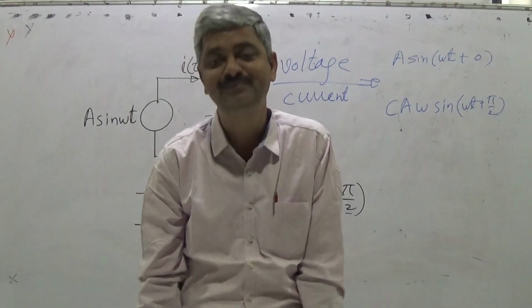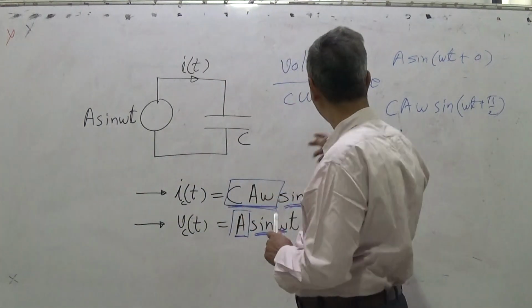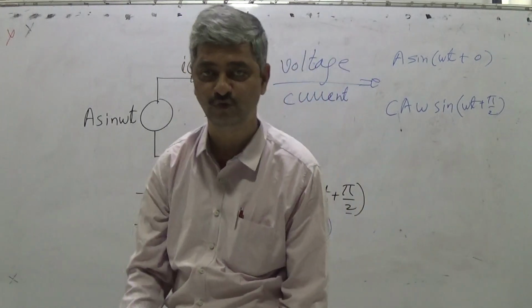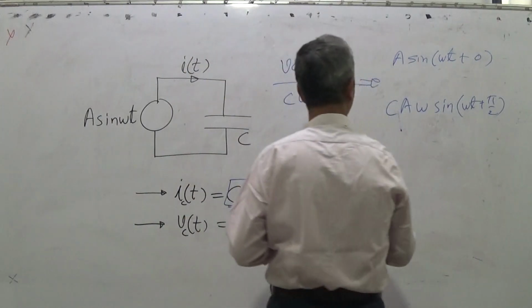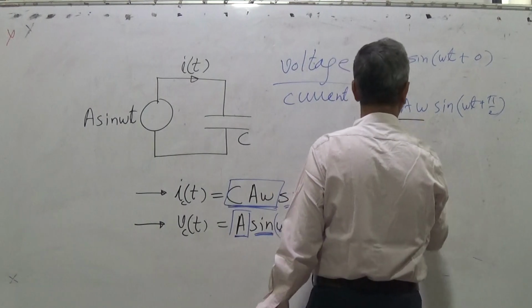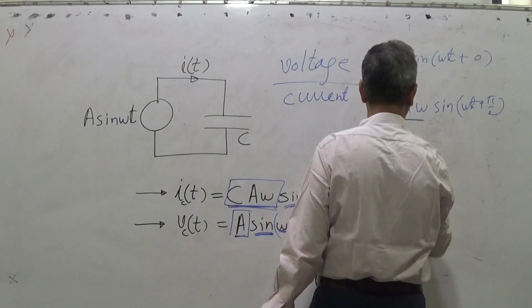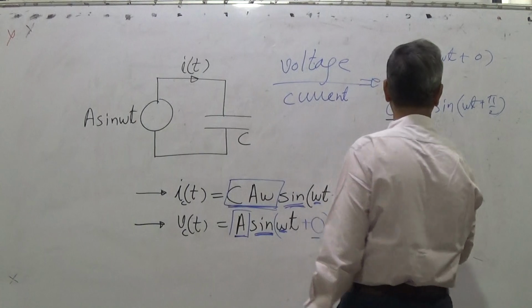So how do we take it? We take the ratio of amplitudes. How much? A upon C A omega. So 1 upon omega C.